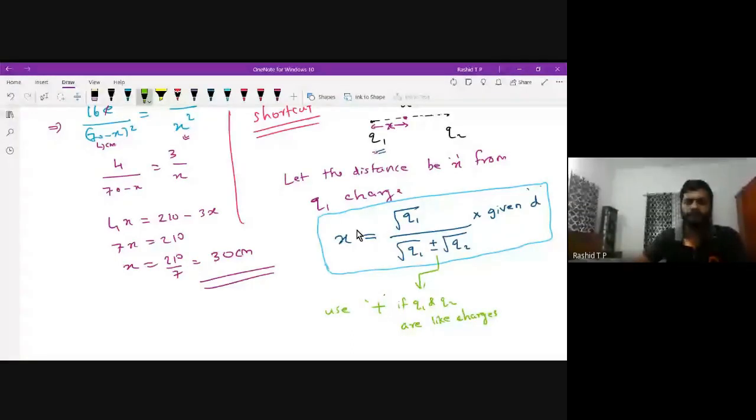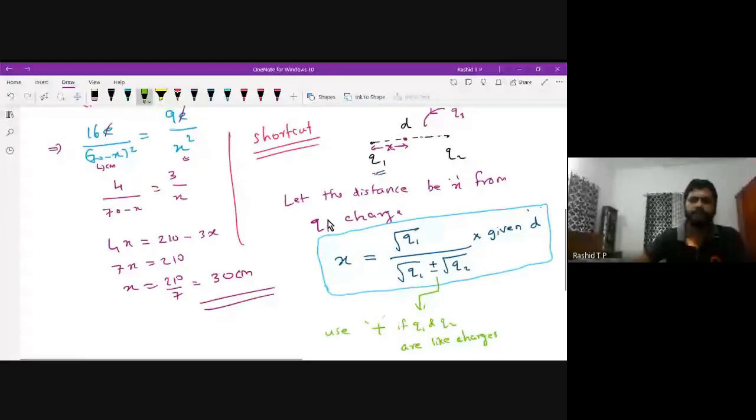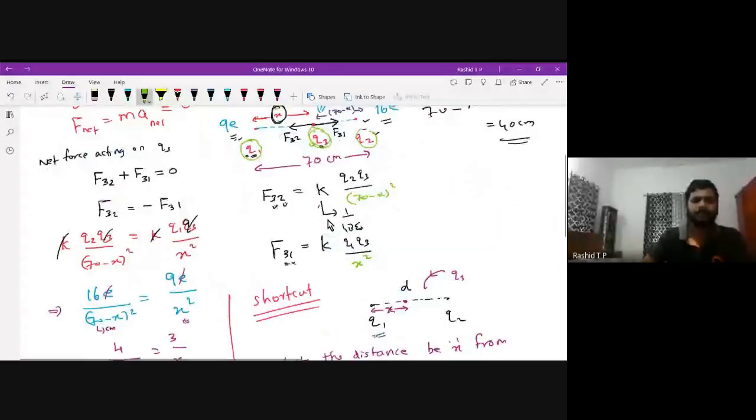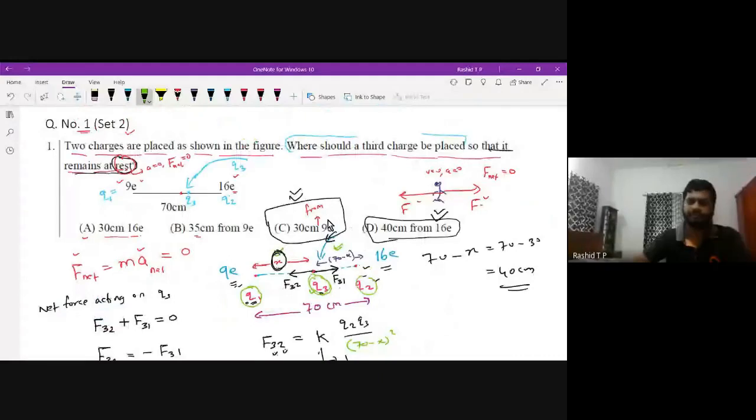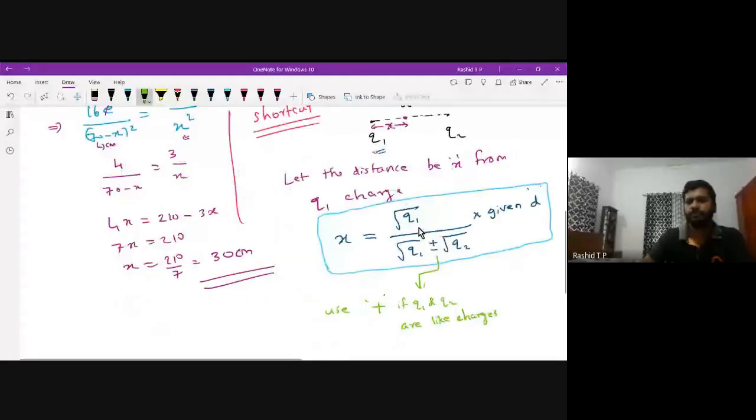See here in the problem that we did, 9e and 9e are both positive charges, like charges. If one of the charges is negative, then you have to use negative in the denominator, for unlike charges. One charge is positive, the other charge is negative, so you can use negative in the denominator.